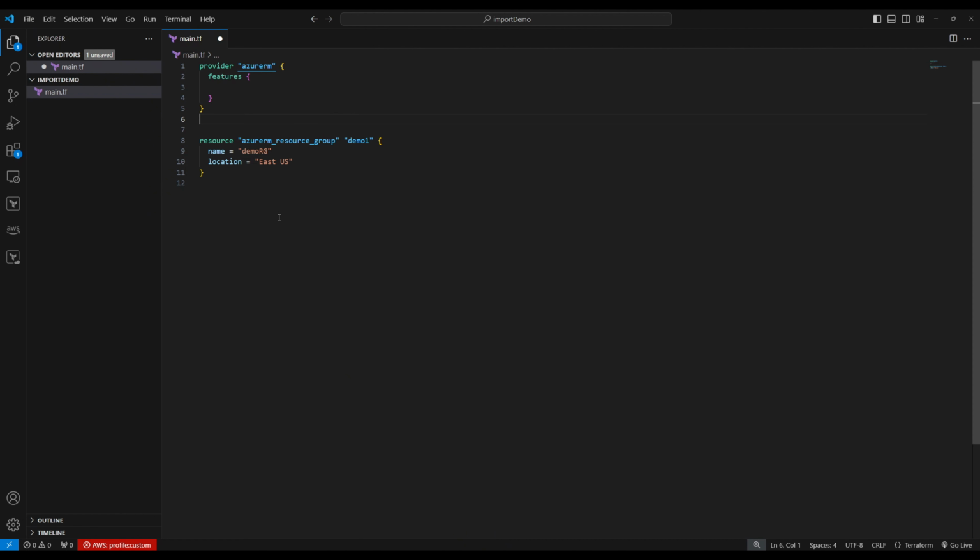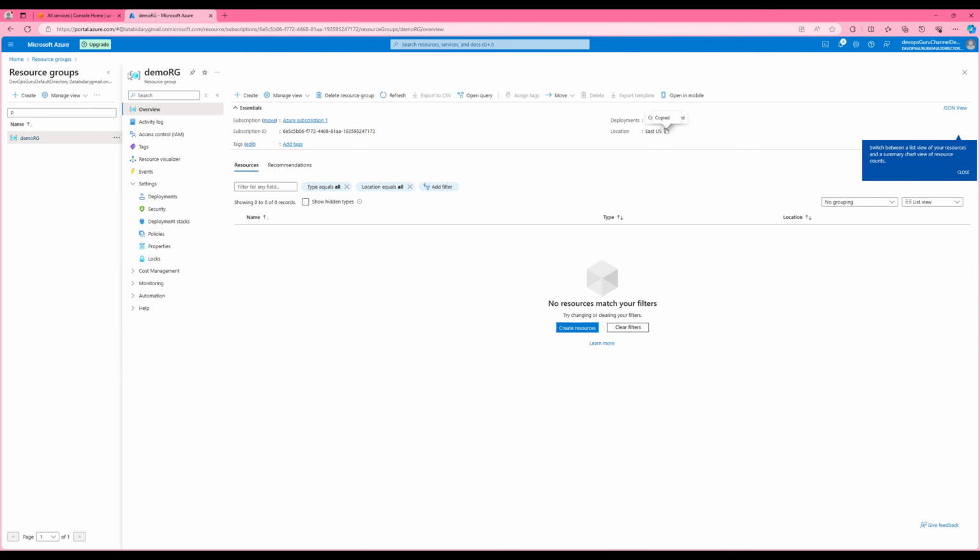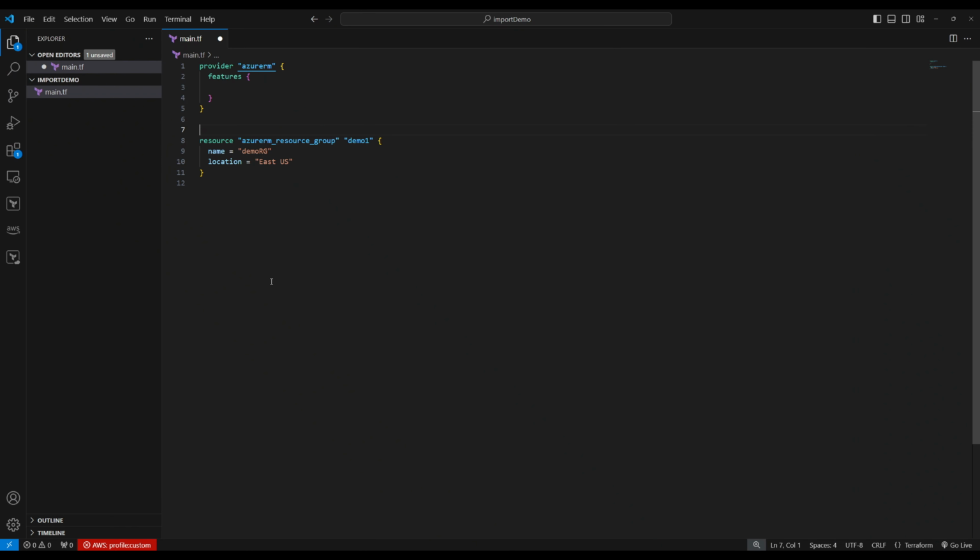Now when you do any Terraform apply, it's going to try to create this resource group. We are not interested in creating. We are interested in bringing this resource group we manually created into Terraform configuration. So let's add an import block. The import block has two arguments, to and id. So to where do you want to bring it? You want to bring it under this resource group, right?